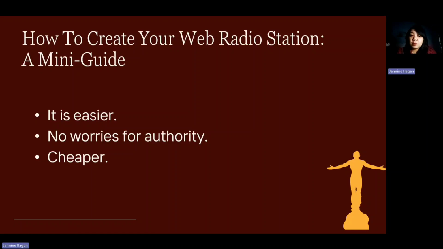Now, it is also cheaper, because you just need a mic, headphones, and internet, and then you can go on to whatever topic you would like to talk about.